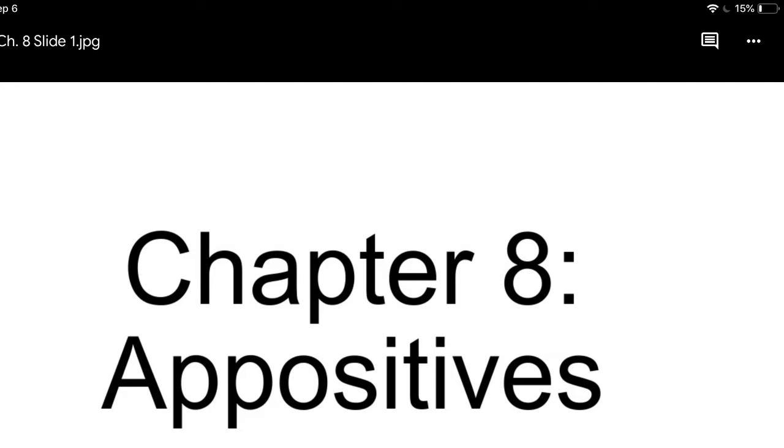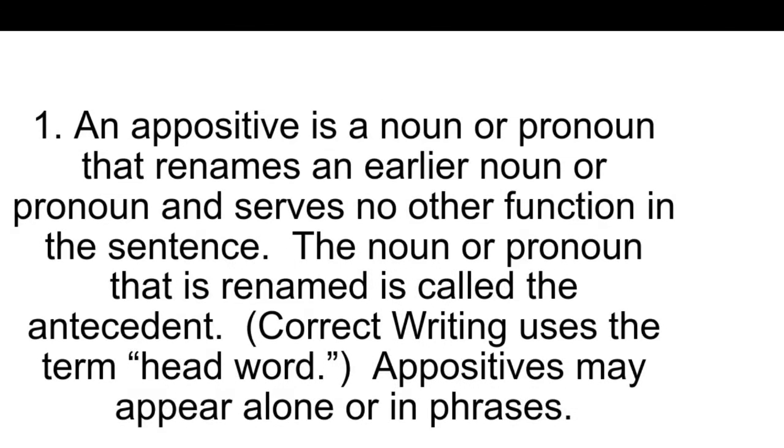Today we're going to be talking about appositives. So rule number 1, an appositive is a noun or pronoun that renames an earlier noun or pronoun that serves no other function in the sentence. The noun or pronoun that is renamed is called the antecedent. The book refers to this as the head word. Antecedent comes from the Latin meaning before.